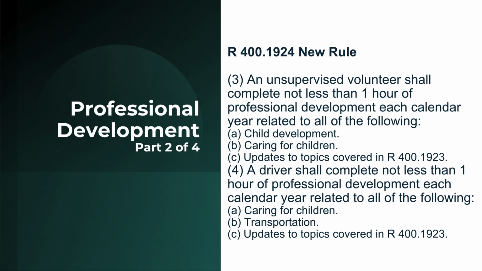Professional Development Part 2 of 4, R 400.1924 new rule. 3. An unsupervised volunteer shall complete not less than 1 hour of professional development each calendar year related to all of the following. a. Child development. b. Caring for children. c. Updates to topics covered in R 400.1923.